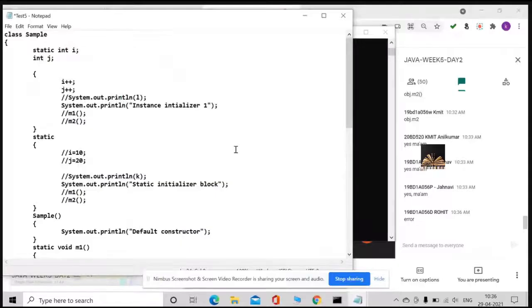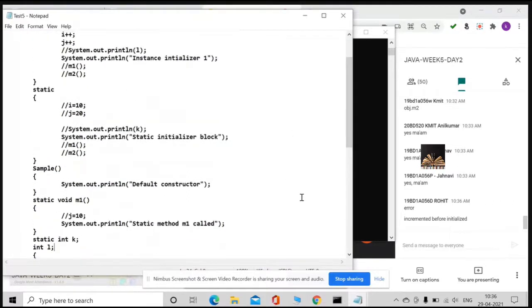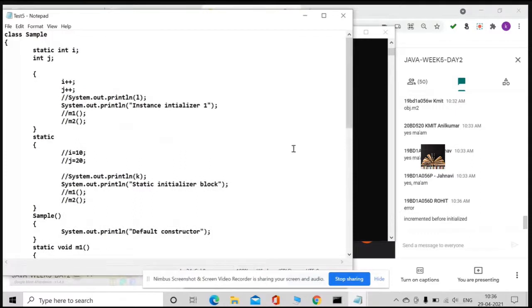Error or output? Why is it an error? Incremented before initialized. Very good, very good. And where exactly did I initialize?